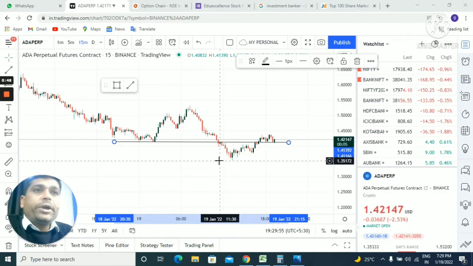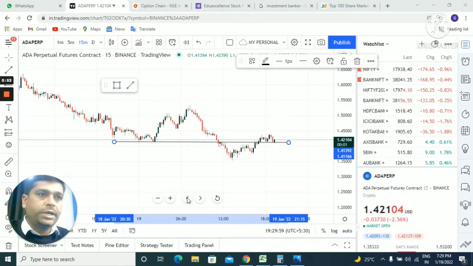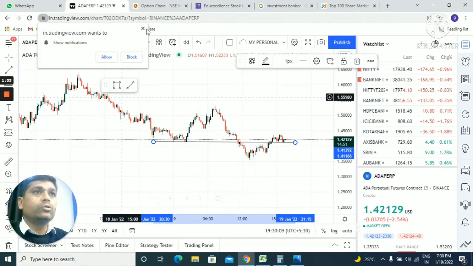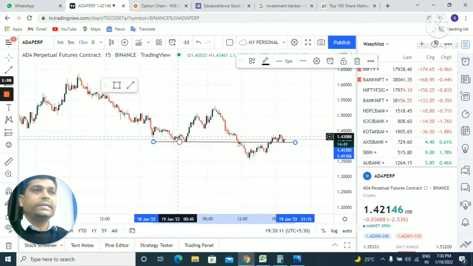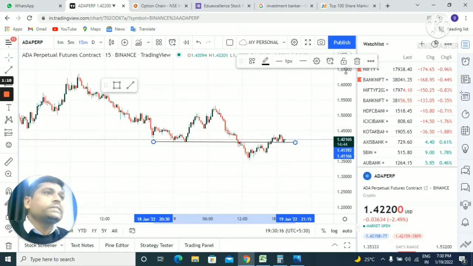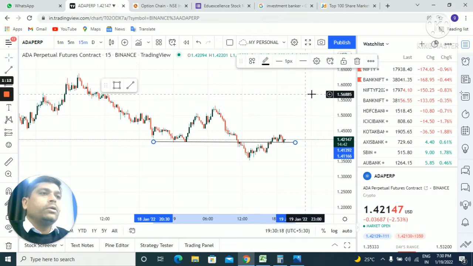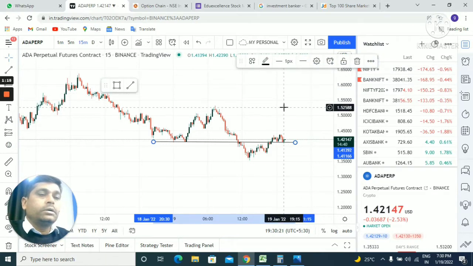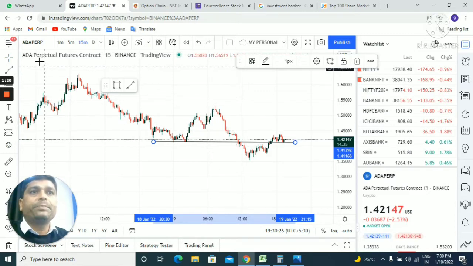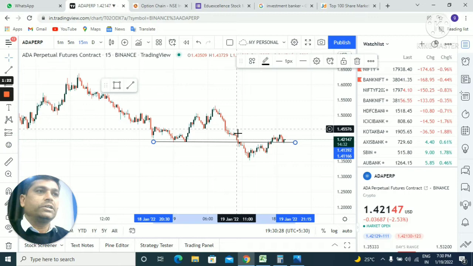Now today's point of discussion is technical analysis, wherein we will see how to identify the trend of the market, how to do the technical analysis on securities, how to read the price, how to do price volume analysis, and ultimately that is what technical analysis is in the market. Now, when I say Bitcoin, we will focus on another dependent currency, that is the ADA perpetual future contract.